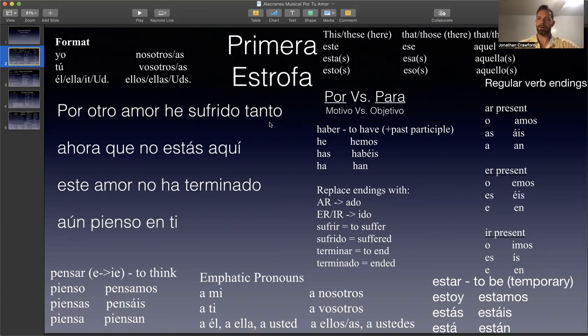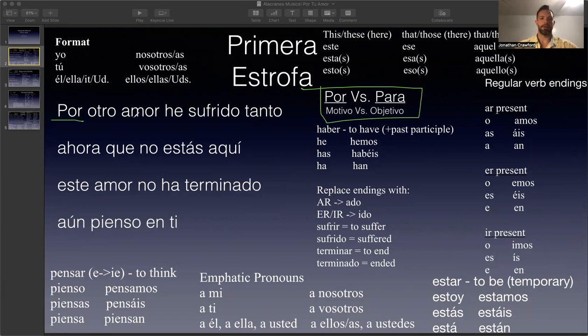So right off the bat here, we have the question with por. What's the issue with por? Well, in Spanish, we have por versus para. You use por if it's out of motivo, and we use para if it's for your objective, el objetivo. We say por, in this case, it's por otro amor he sufrido tanto.